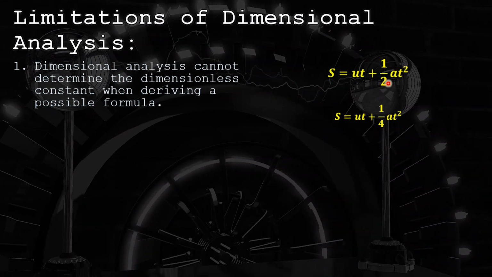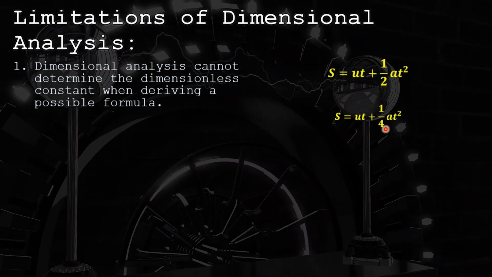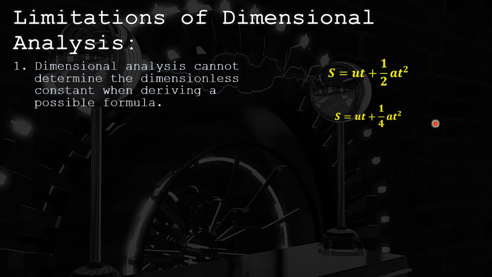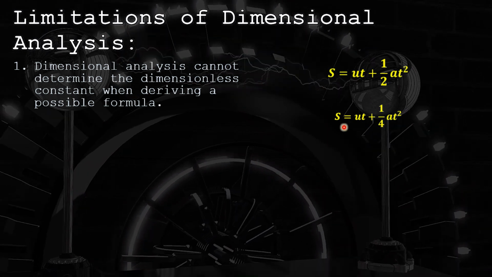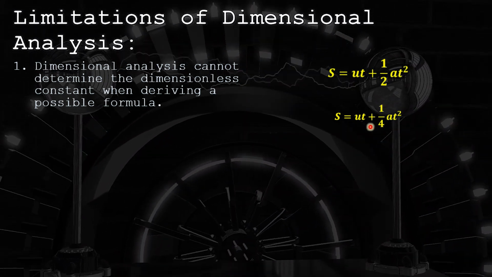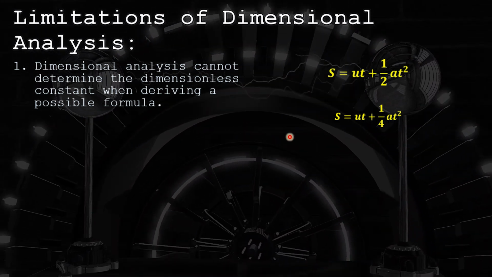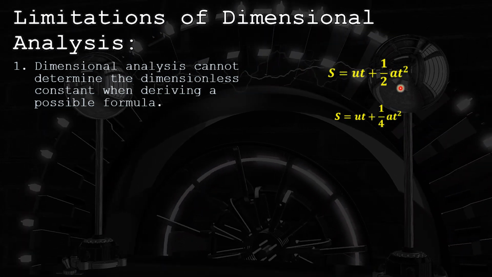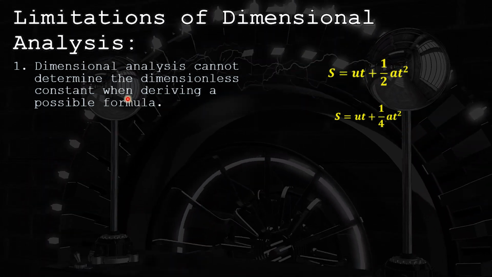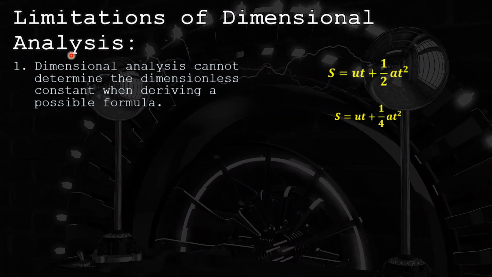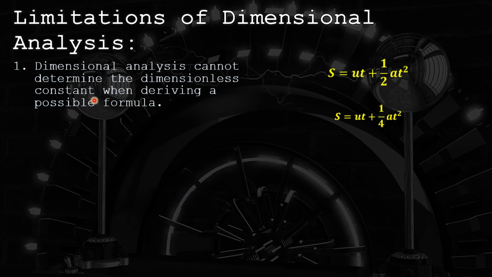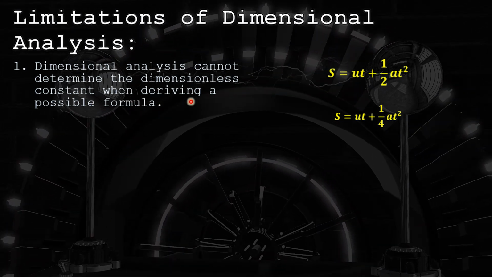For example, if I write 1 over 4 here, and I check the consistency of this equation, then this equation will be dimensionally correct. But this formula is wrong, because the dimensionless constant is 1 over 2 here. So this is the drawback of dimensional analysis, that it does not determine or derive the constant entity.